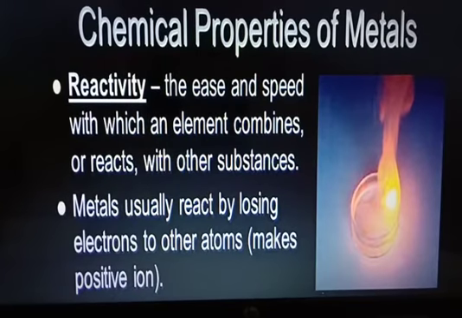When it is difficult to react, we say it is less reactive. Alright, so that depends upon the reactivity. Then, metals usually react by losing electrons to other atoms so that they can become stable, and after losing the electron, metals form a positive ion, a plus ion.